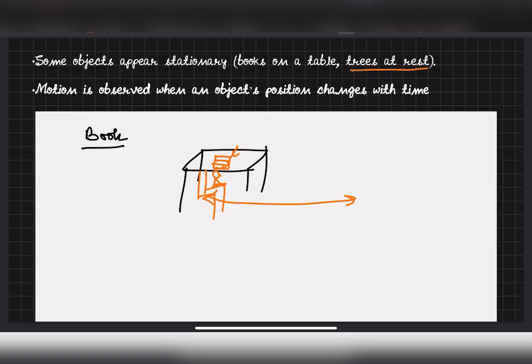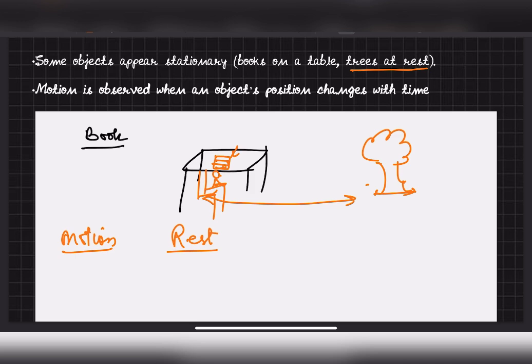Or trees. Have you seen trees? Trees will never move, right? A tree will be in the same position until you cut it and take it away. It will remain like that. So the tree is at rest. Now you have understood about motion, and you have understood about rest. You understood these two points.